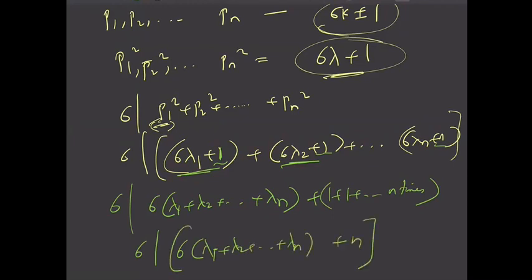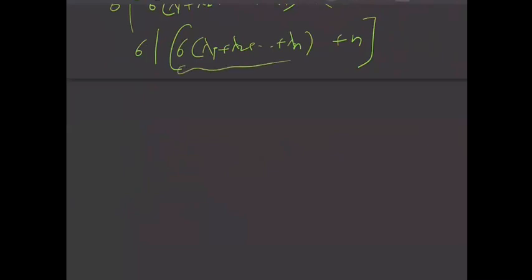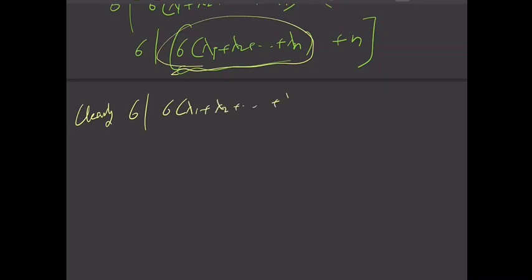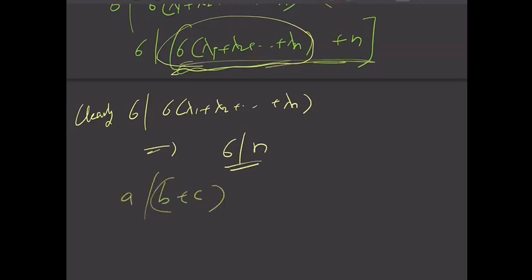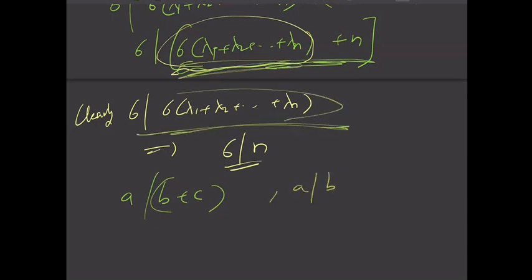You have got this expression. Now clearly 6 divides 6 into lambda 1 plus lambda 2 plus so on. This definitely implies that 6 must divide n. Yes, we are using the property that A divides B plus C, right? A divides B plus C is given, and also A divides B, that is this one.